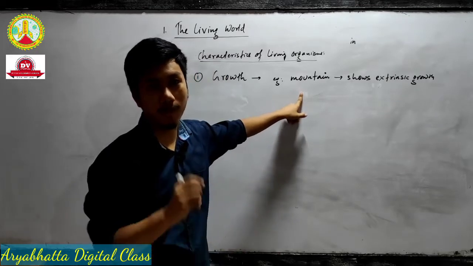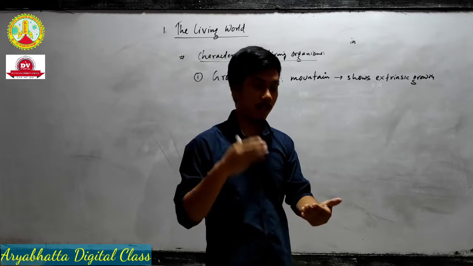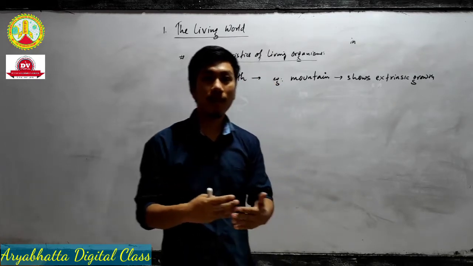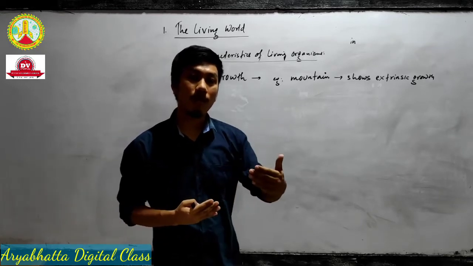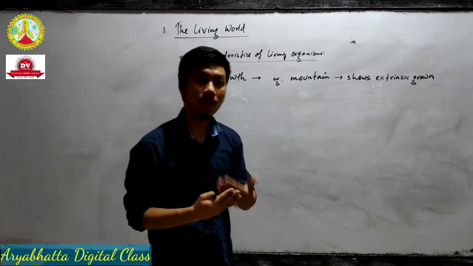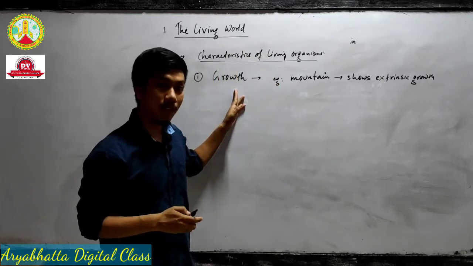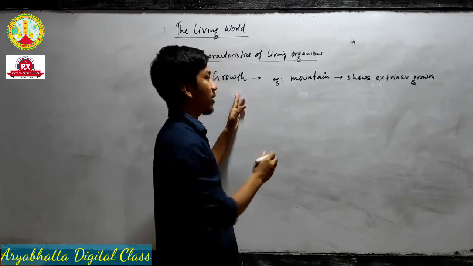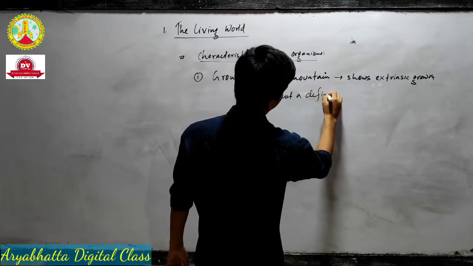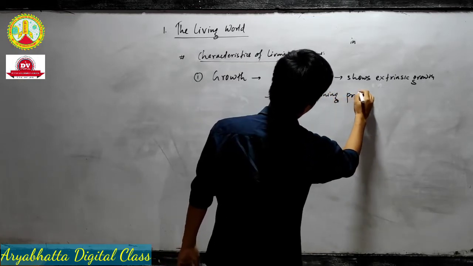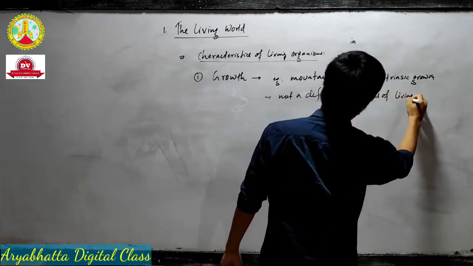We find growth in a mountain, but its growth is due to accumulation of other substances like grasses, trees, maybe small plants. So the mountain grows from outside its body, while in animals, humans or plants, the growth is from inside their body. So we say growth is not a defining property of living organisms.